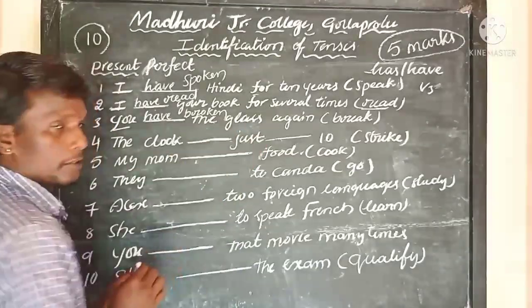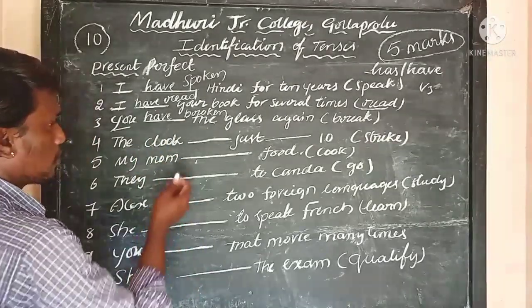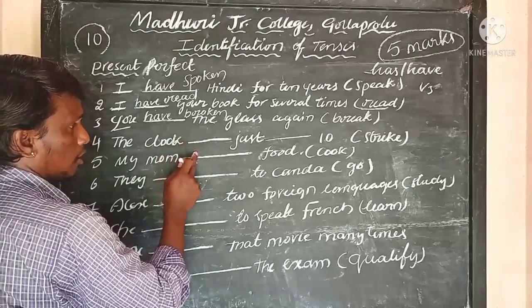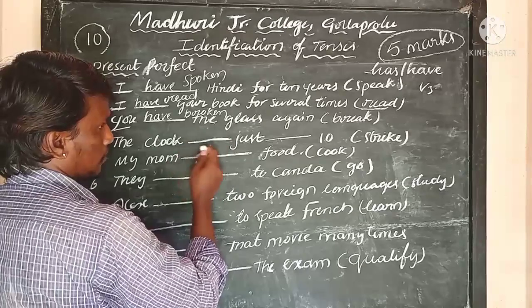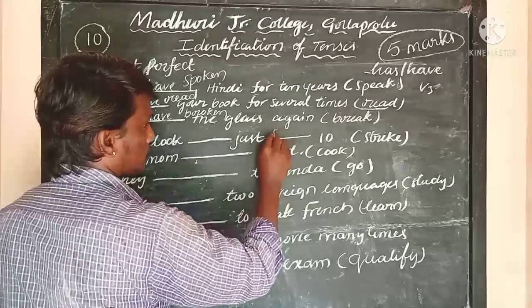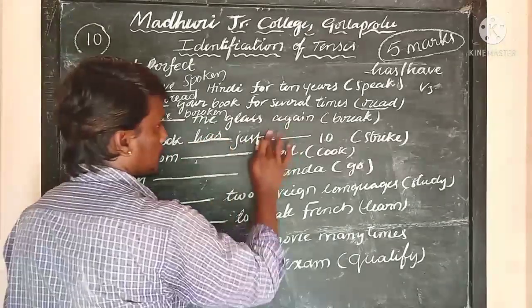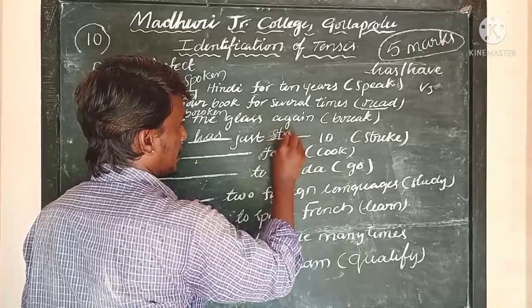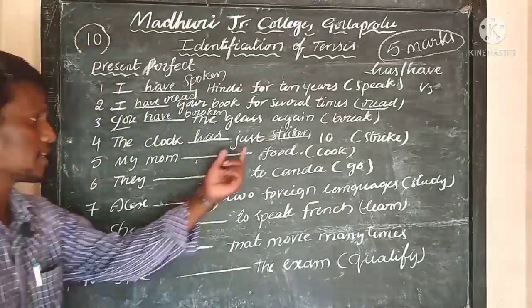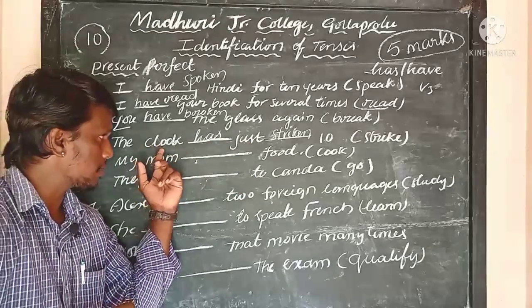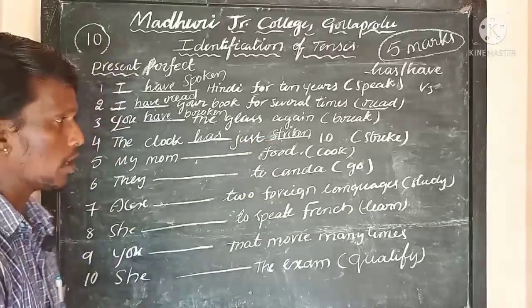When you find just, automatically you can think it is in present perfect tense. So here the clock strikes. See here, the clock just strike. So here has: the clock has just striken, S-T-R-I-K-E-N. Strike, stroke, striken. Here just is given. The clock is a singular subject, so you should write: the clock has just striken 10 o'clock.